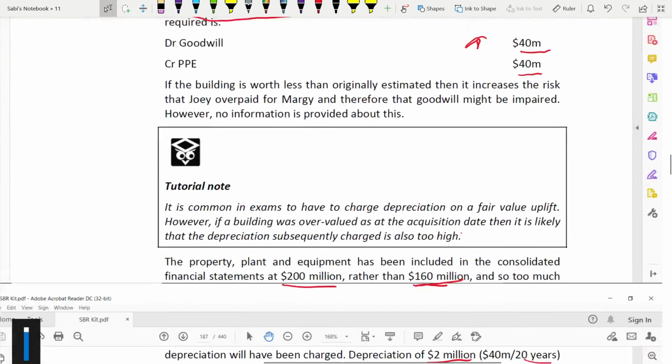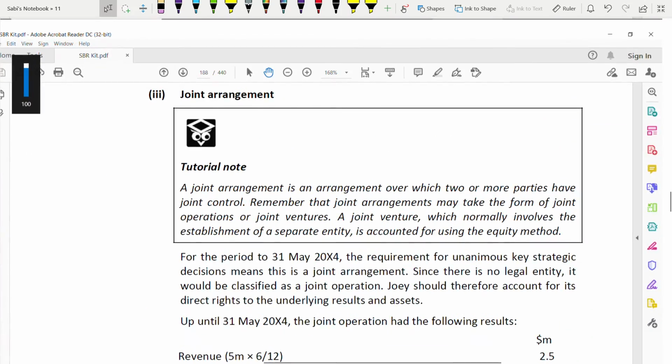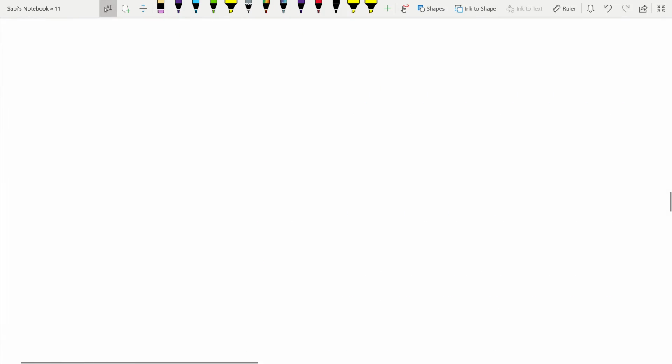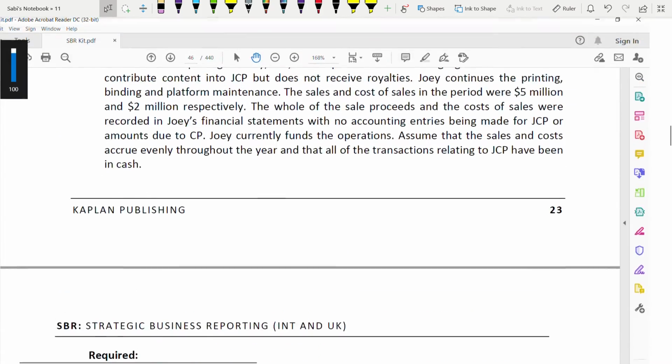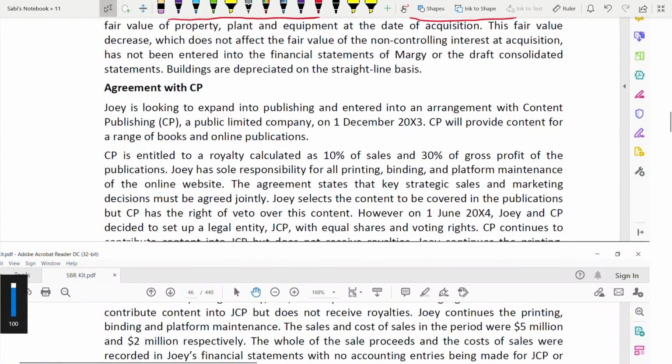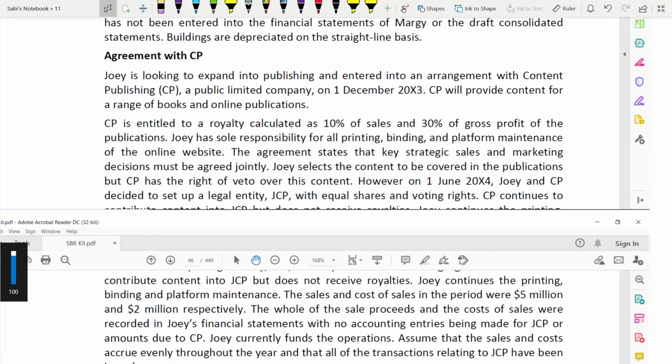Next, going to the third one, which is joint arrangement. But still we don't know about it since we didn't read it. So let us read the agreement with CP. Joy is looking to expand into publishing and is entering into an arrangement with Content Publishing, that means CP, a public limited company, on 1st of December 2003. CP will provide content for a range of books and online publications. CP is entitled to royalty calculated at 10% of sales and 30% of gross profit of the publications. Joy has sole responsibility.